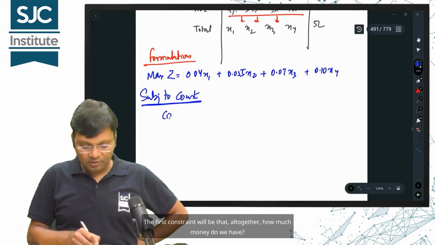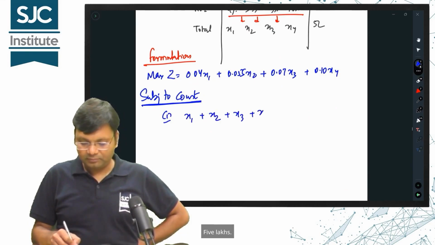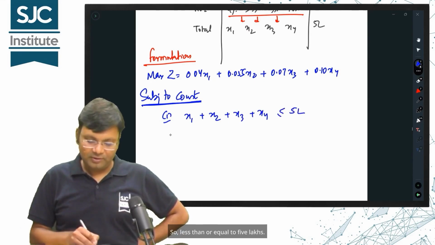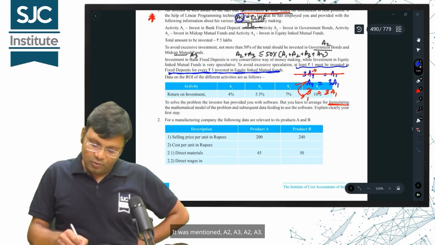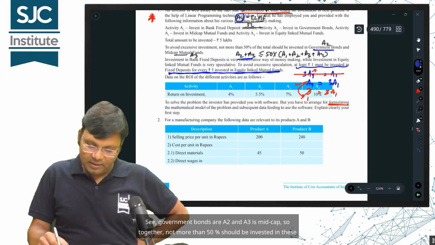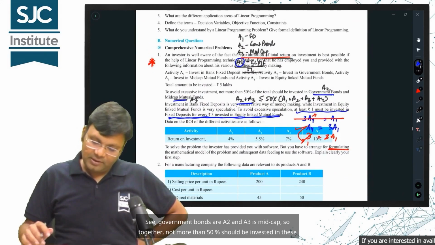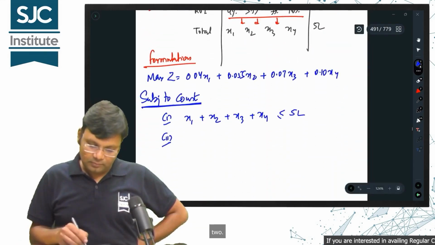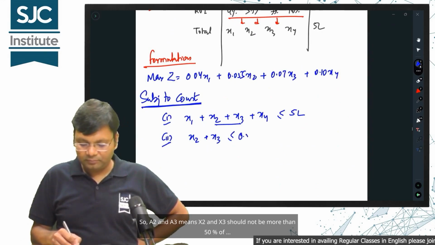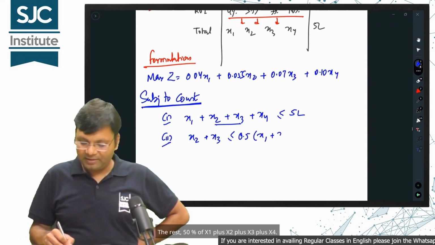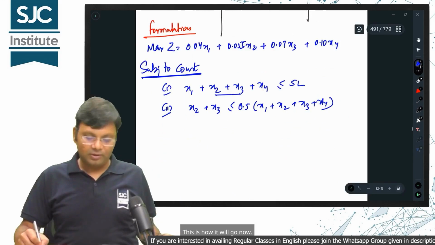The first constraint will be that altogether how much money do we have? 5 lakhs. So, less than or equal to 5 lakhs. What is the second constraint? It was mentioned a2, a3, a2, a3. See, government bonds are a2 and a3 is mid-cap. So together, not more than 50% should be invested in these two. So, a2 and a3 means x2 and x3 should not be more than 50% of x1 plus x2 plus x3 plus x4. This is how it will go now.